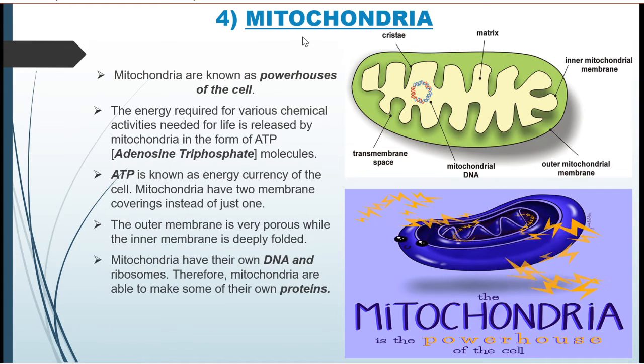Next is mitochondria. Mitochondria are called the powerhouse of the cell because they give power and energy for the cells to function in the form of ATP, which is adenosine triphosphate. And like the nucleus, mitochondria also has its own DNA and protein.